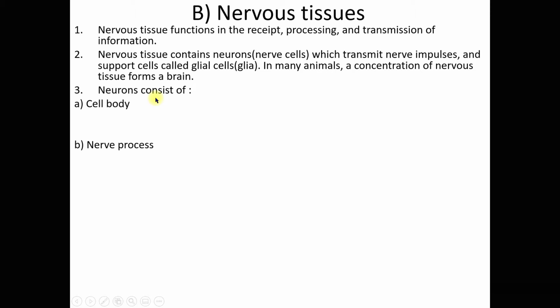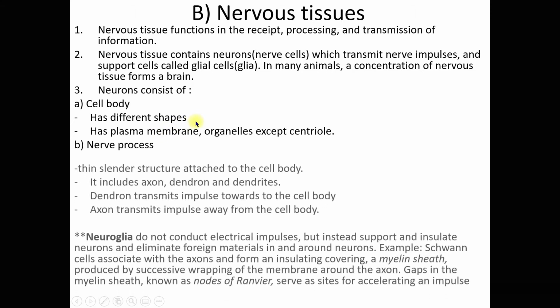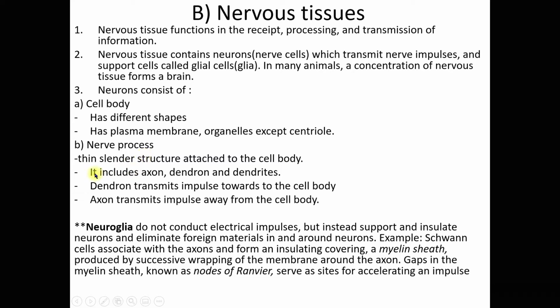So neurons consist of cell body and the nerve process. Now the cell body has different shapes. It has plasma membrane and organelles except centriole. Now the nerve process is the thin slender structure that is attached to the cell body. And this nerve process includes the axon, dendron and dendrites. Dendron transmits impulse towards the cell body and axon transmits impulse away from the cell body.